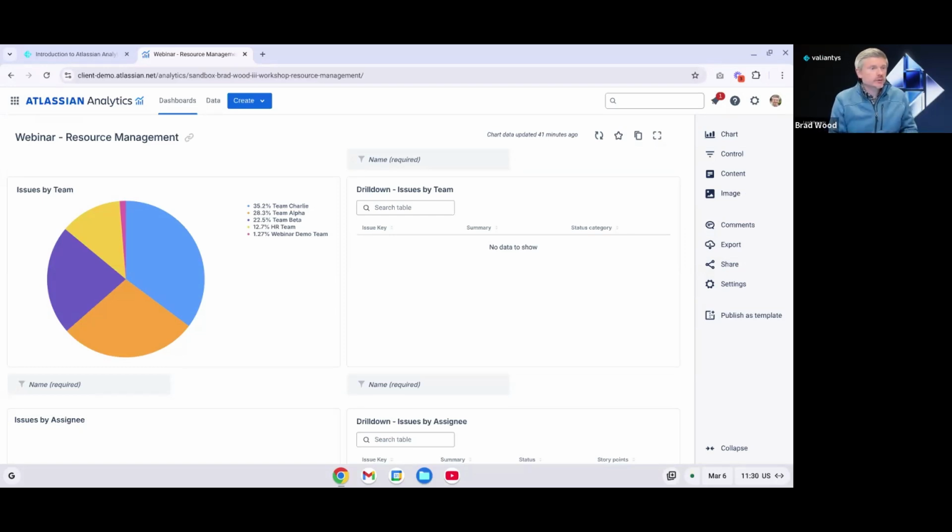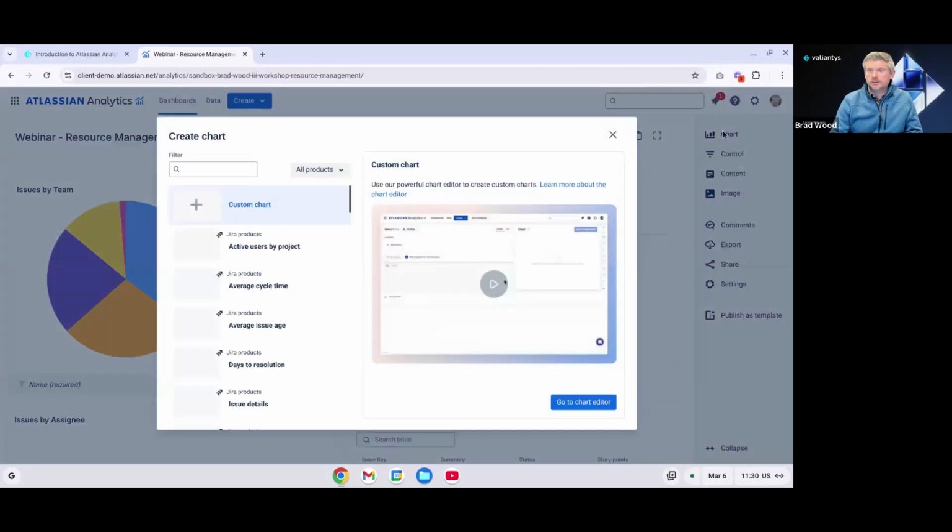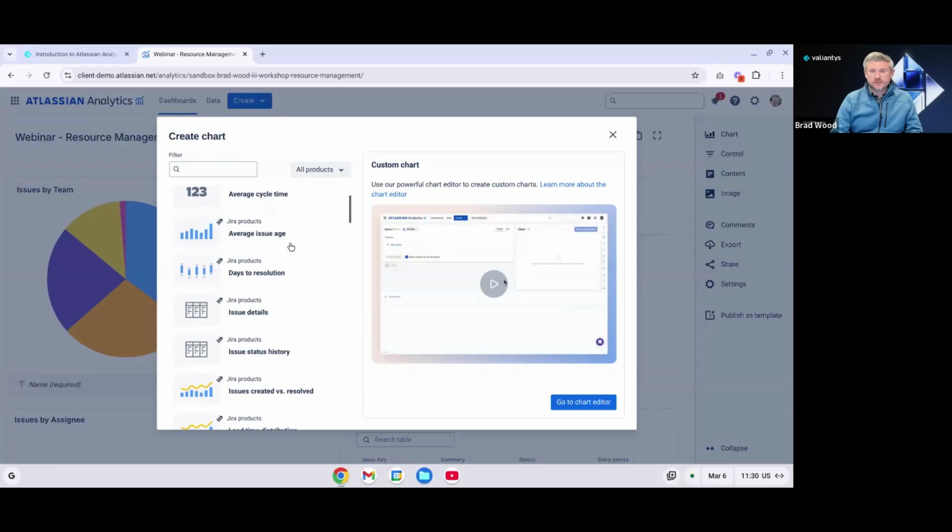So we know our dashboards consist of charts, and our charts are visualizations of the data. Atlassian has a ton of chart templates. We saw the dashboard templates, but there are a lot of chart templates as well. And if we click chart, we can see all of those here. So we have the search bar again. We can filter by all of our different product lines. We can create a custom chart, which is just a blank chart. And then we have all these different chart templates.